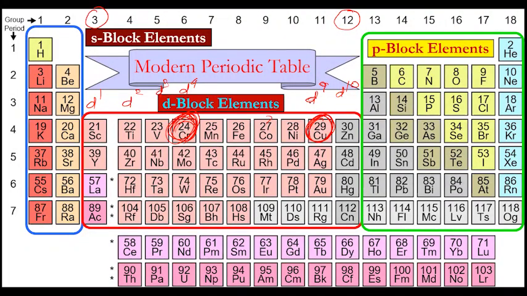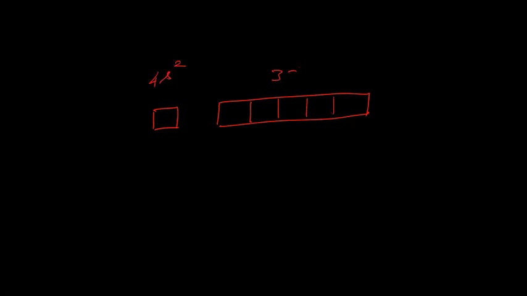In case of copper, the original electronic configuration was 4s2, 3d9. That is the configuration of that particular group.